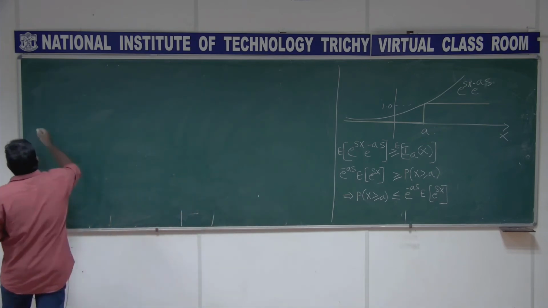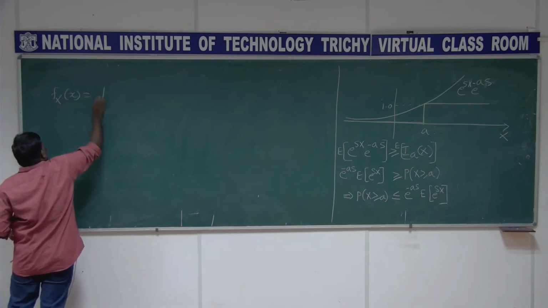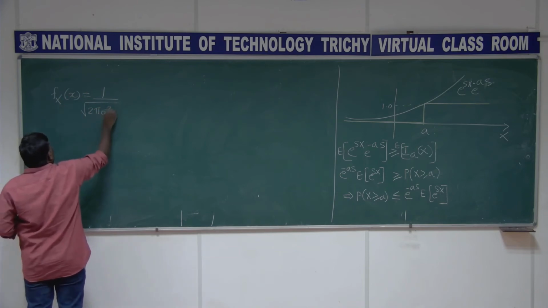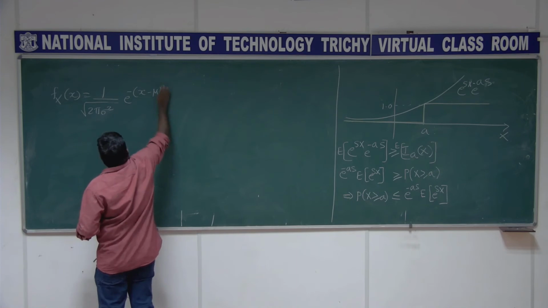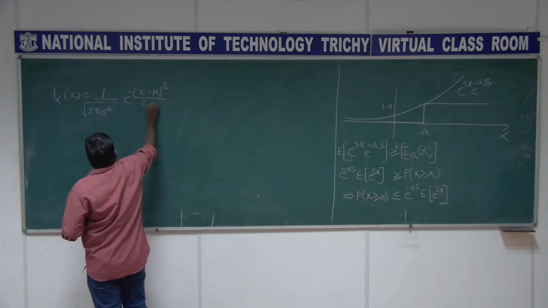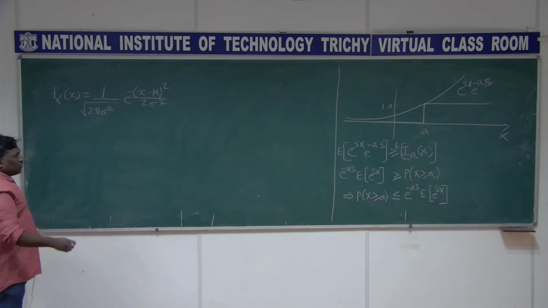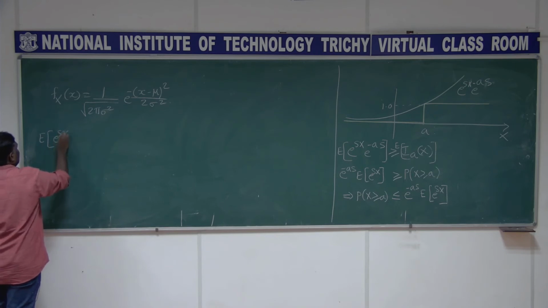The density function for the Gaussian is 1 by root of 2 pi sigma square e power minus x minus mu the whole squared by 2 sigma square. So you need to know the expectation of e power sx.